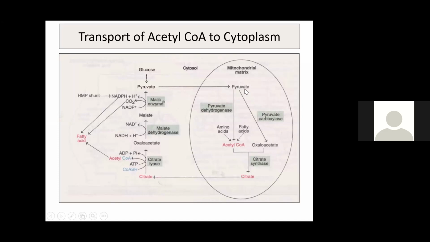Please understand, pyruvate has many metabolic fates. Metabolic fates of pyruvate is an important short question. Pyruvate can form lactate in anaerobic condition. That is a major pathway. Otherwise, pyruvate can form acetyl-CoA by the pyruvate dehydrogenase enzyme. Or pyruvate can undergo a carboxylation reaction in the presence of the pyruvate carboxylase enzyme to form oxaloacetate. Either of that pyruvate can take a pathway, and that 2-carbon acetyl-CoA combines with 4-carbon oxaloacetate to form a 6-carbon citric acid in the presence of the enzyme citrate synthase.